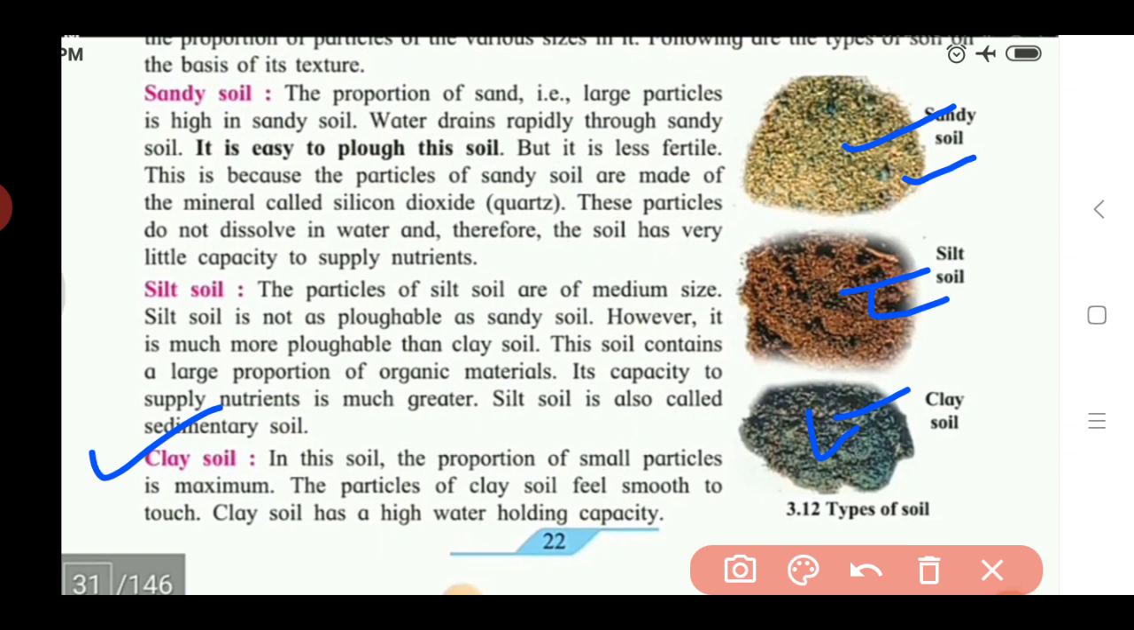So it is the third type. Can you tell whether it is a fertile soil or not, as compared to sandy and silt soil? Yes, it is a fertile soil because the water holding capacity is very high in that soil. So here we see the three types.